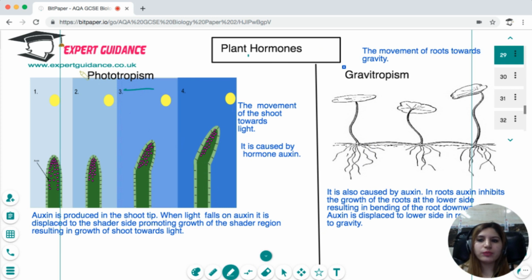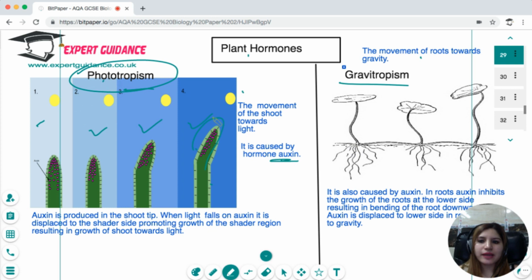There are two important movements that we see in the plant: phototropism, where the shoot moves towards light. You can see in this example, the shoot is moving towards light. And there's gravitropism, where the root moves towards gravity. Now, why does the shoot move towards light?